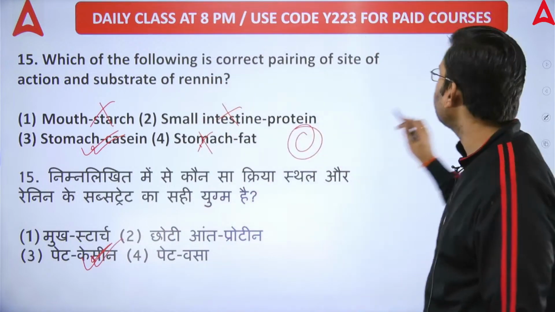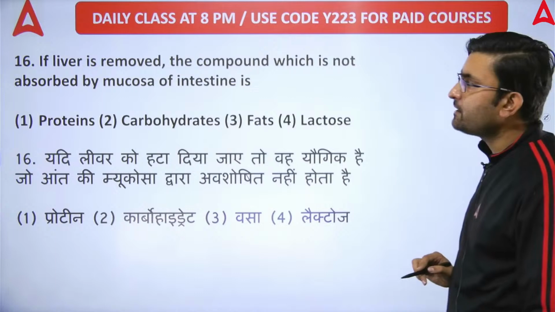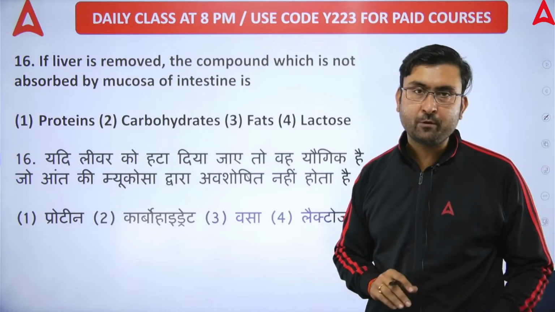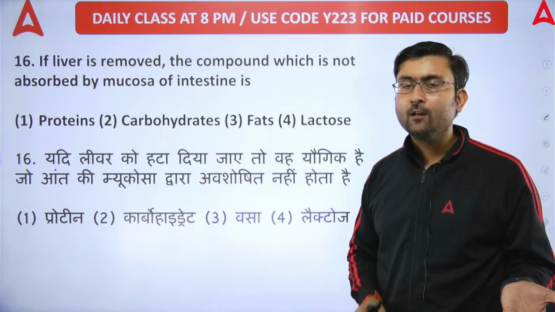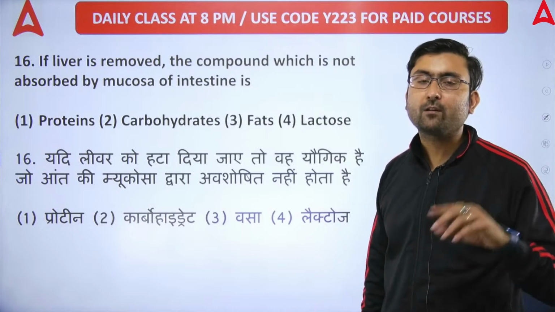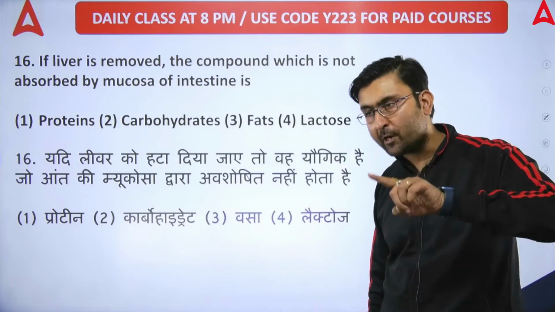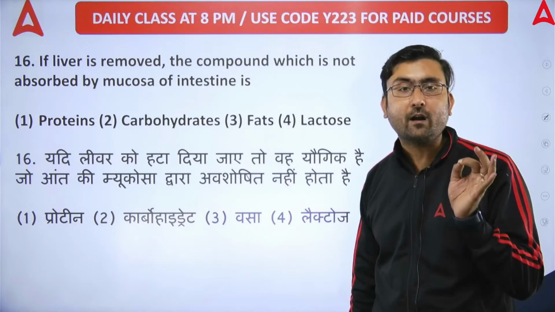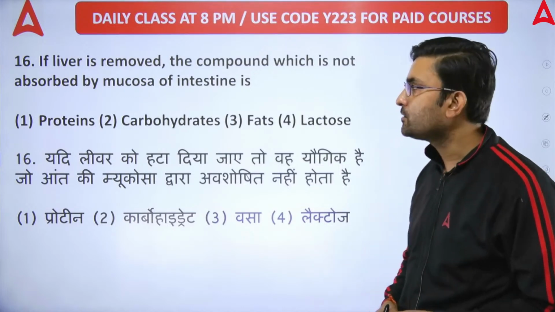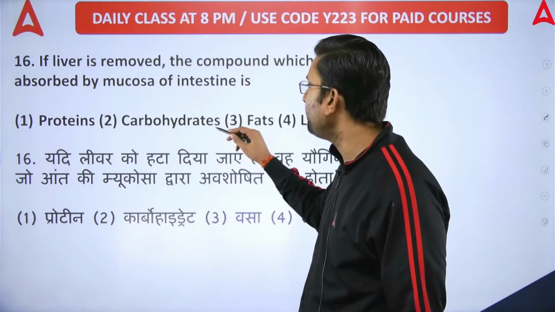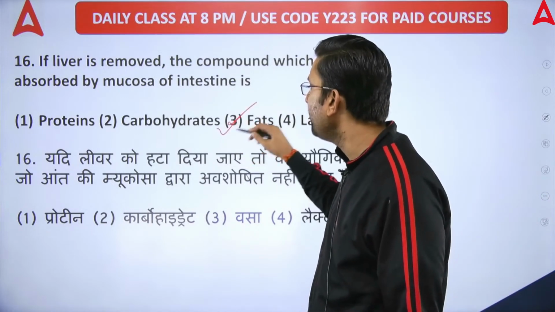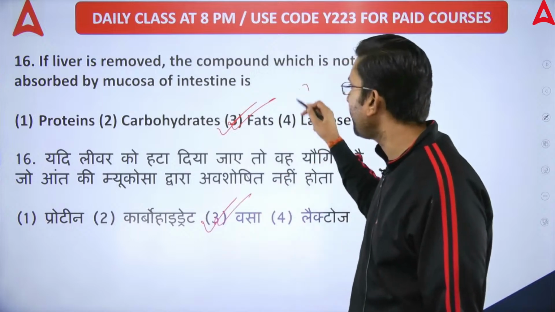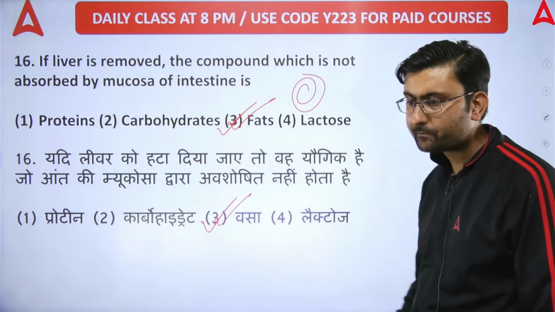Next question, question number 16. If the liver is removed, which compound is not absorbed by the mucosa? If the liver is removed, fats will not be absorbed, because bile is produced by the liver, and bile contains bile salts which are responsible for emulsification of fats. So fats will not get absorbed. Option C will be the right answer.